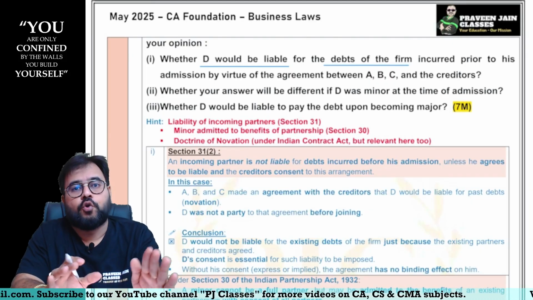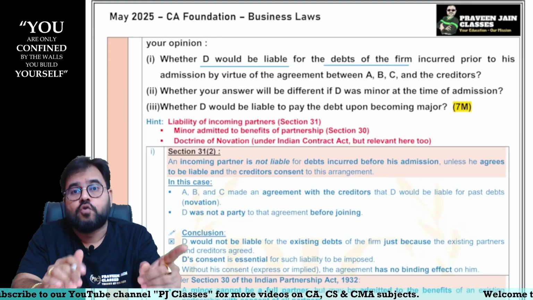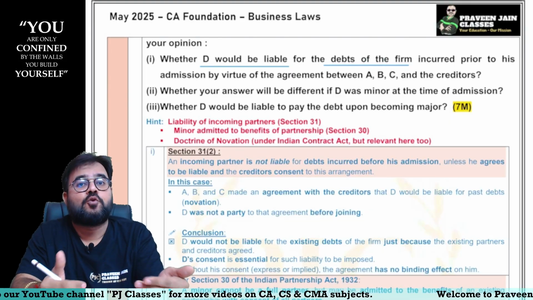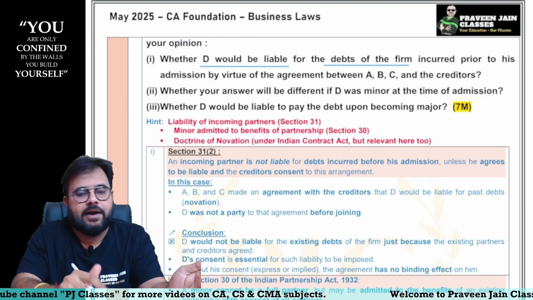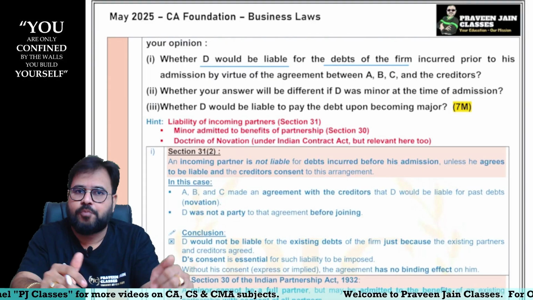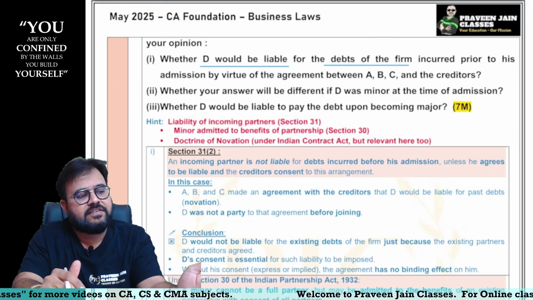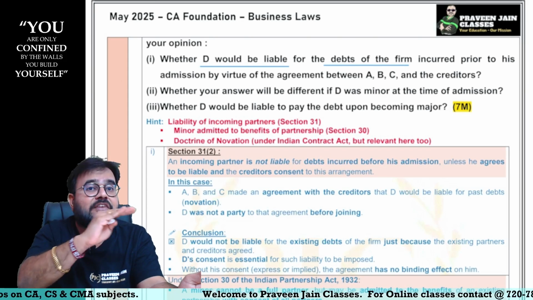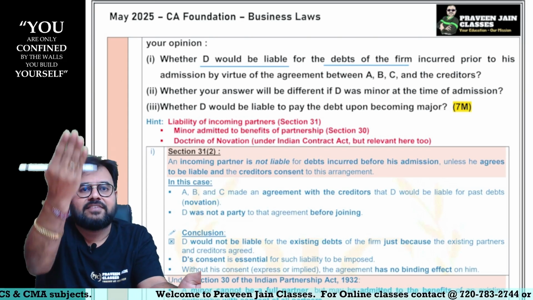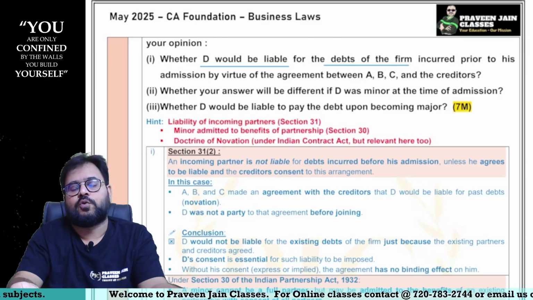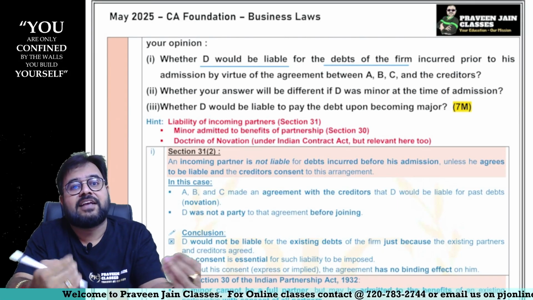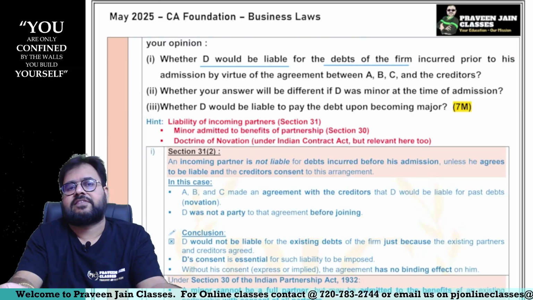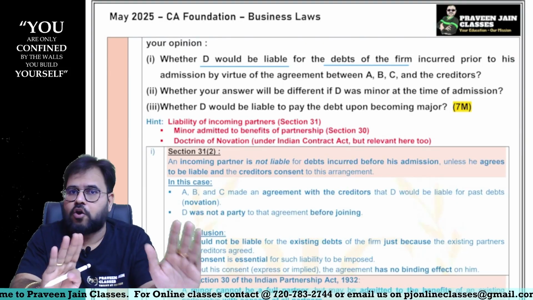If at all you want to do novation, in that agreement, who should also be there, sir? Can I say the new partner should also be there, sir? Old partners and creditors are entering into an agreement saying that for existing debts, all those liabilities, the new partner will be held liable. Can I say when you are making him liable, his opinion also matters? Now, you did not take his opinion, you did not take his consent, sir. And as a situation, this is not a proper novation, sir.